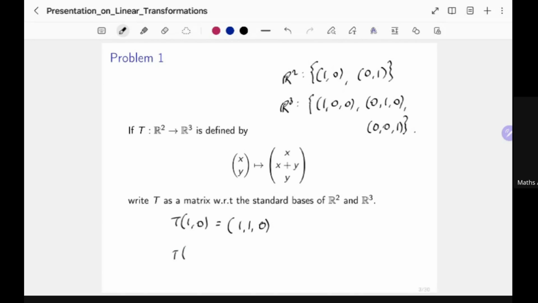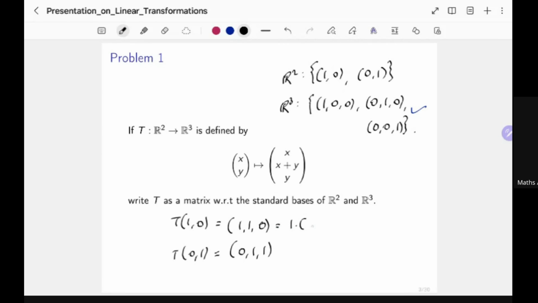And T of 0, 1 is equal to 0, 1, 1. So now we have to express this in terms of the basis vectors here. And that is quite easy, really.